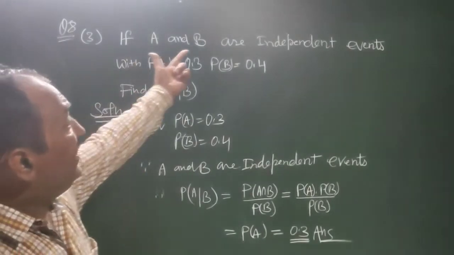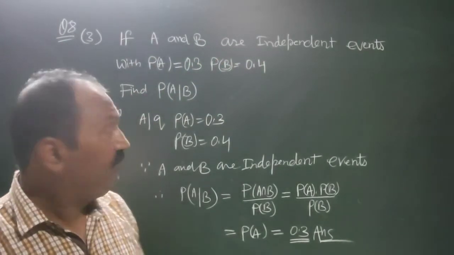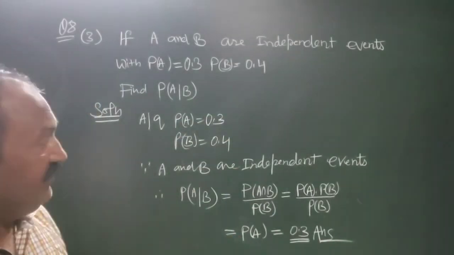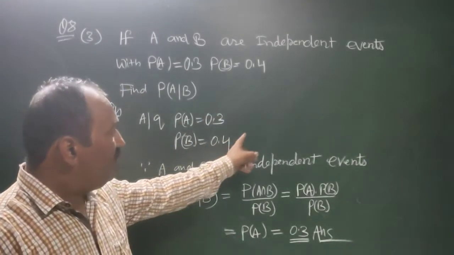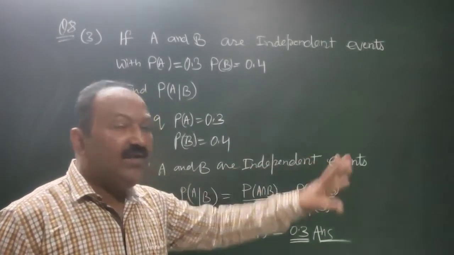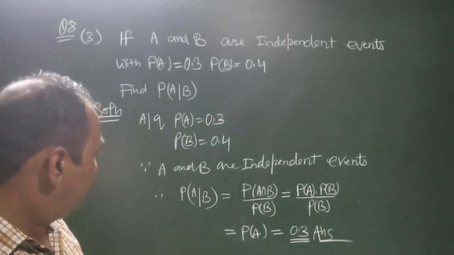These are independent events given, so according to the question P of A is equal to 0.3, P of B is equal to 0.4. Because A and B are independent events, it is given to you.